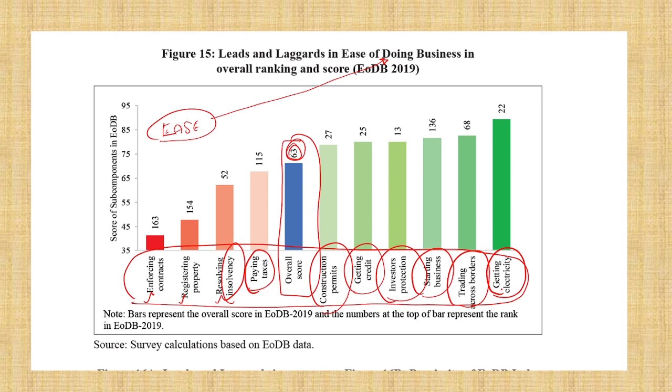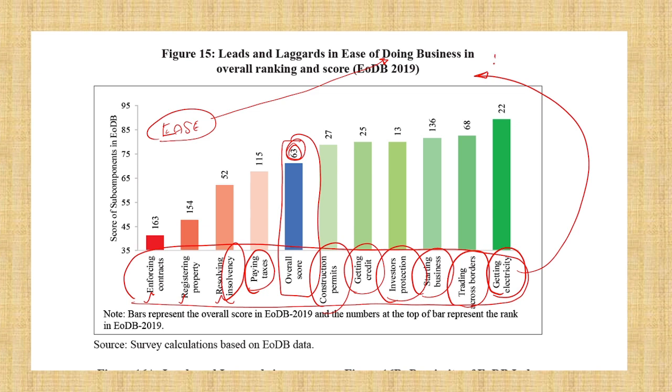See, ease of doing business na enna? Business seiradhukku you have to improve the condition and ecosystem. These are the 8 things which are needed for improving your business. Am I right or wrong? See, these are the things. இதுதான் இந்த இதில் calculate பண்ணுவாங்க.